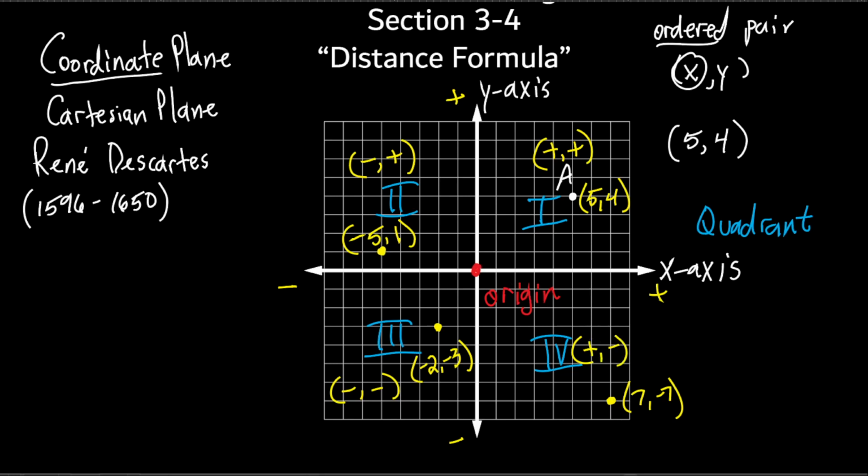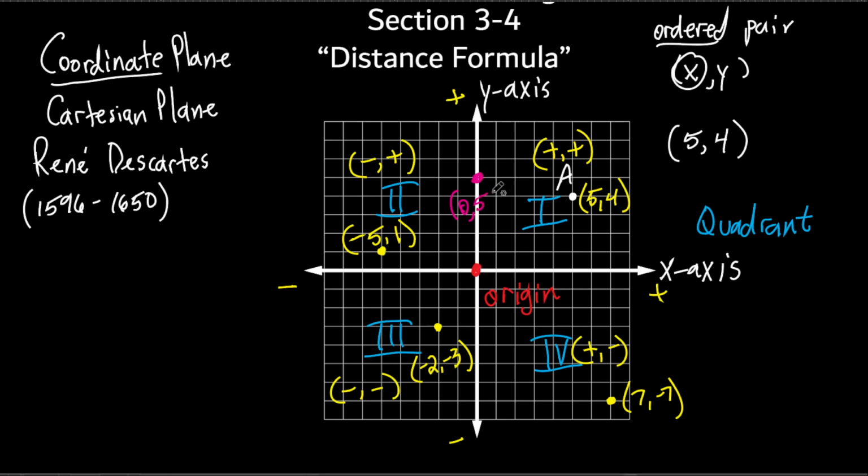All right, let's do this. Try a different color. What if I put a point right there on the y-axis? So this is a little different. It's not in a quadrant. Okay, if the point's right on the axis, it's not in the quadrant. So what if I put a point right there? I start at the origin. Now, how far do I go left and right? I don't go anywhere. So I go 0, correct? And then I go what? Up. 1, 2, 3, 4, 5.